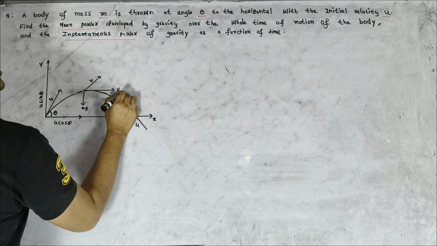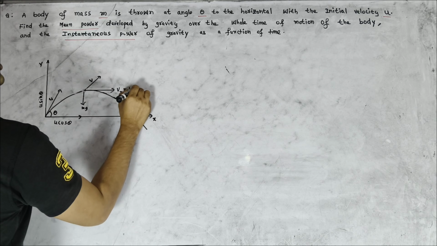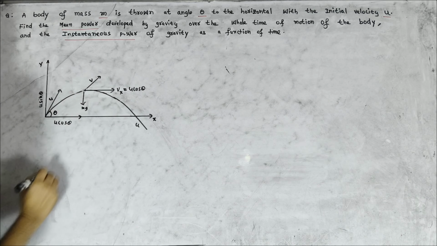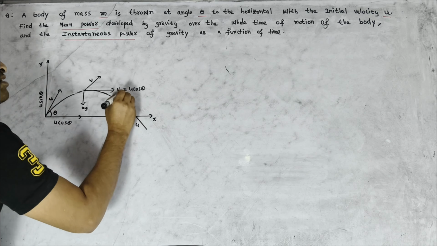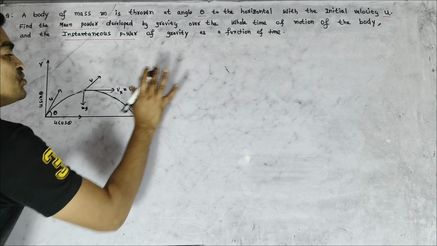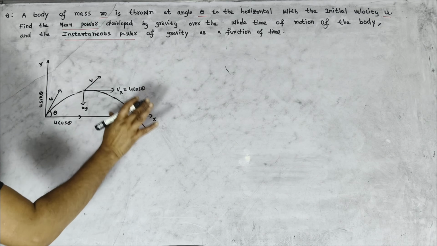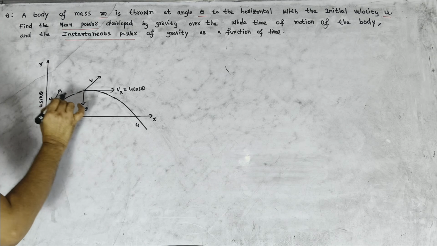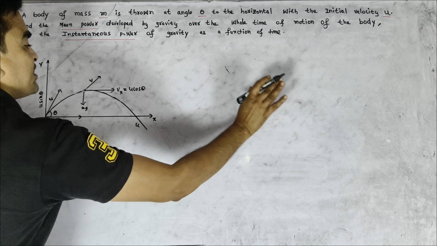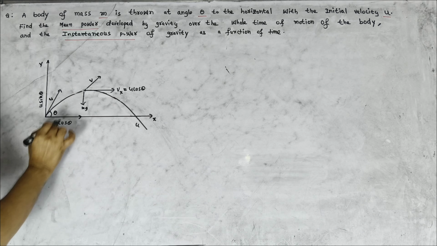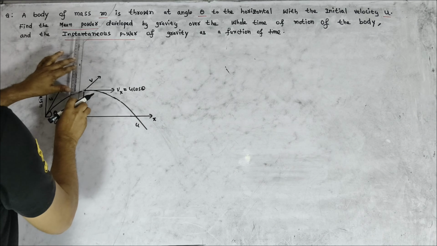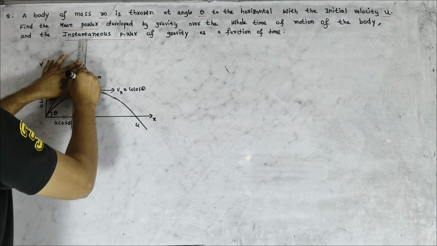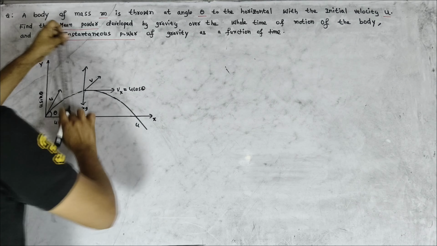Final velocity along the x-axis is equal to u cos theta. Initial velocity along the x-axis is u cos theta, and even the final velocity along the x-axis is u cos theta. What is the reason behind this? It means there is no other force acting along the x-axis. That is why u cos theta remains u cos theta along the x-axis. Then the final velocity along the y-axis can be denoted by vy.